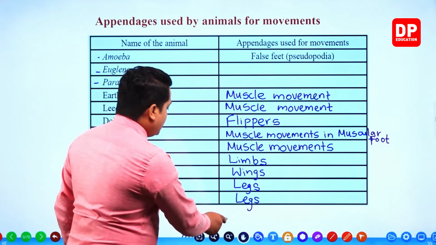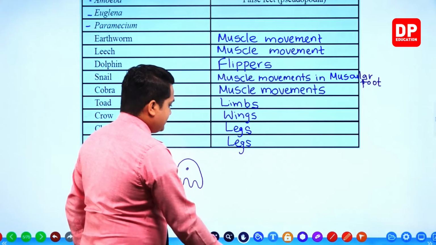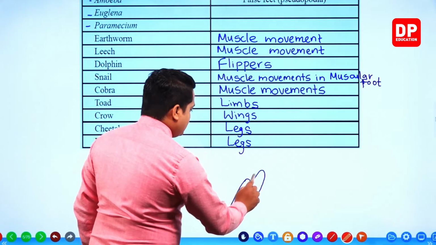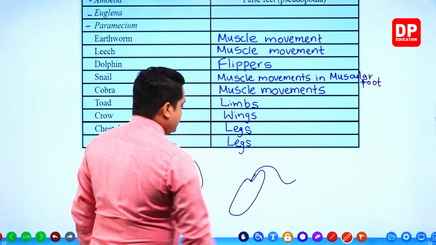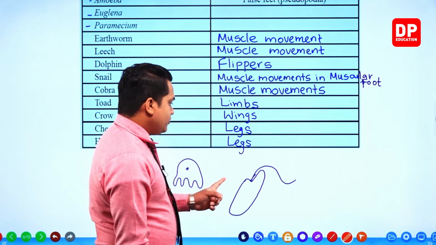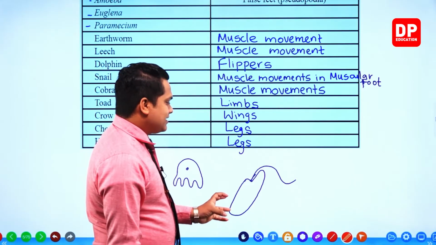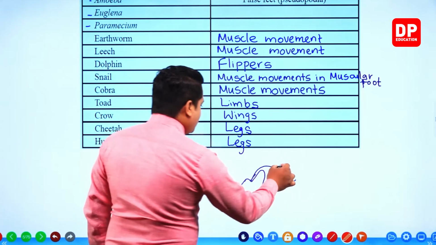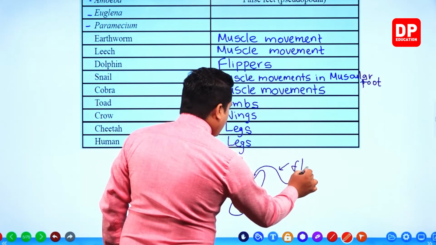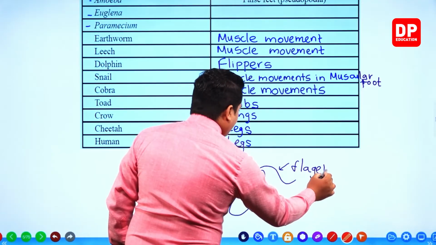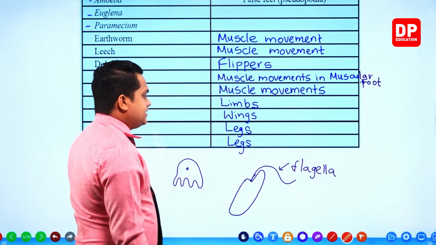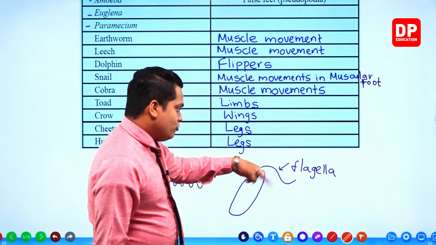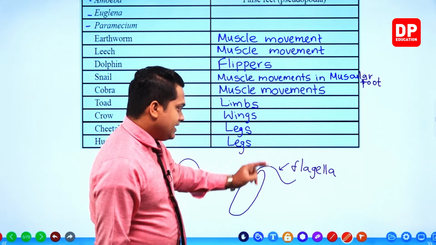Euglena. Euglena is like this. Euglena has a special kind of thread-like structure, or an arm-like structure, a finger-like structure like this. This structure is called flagella. So euglena can shake or move this flagella here and there.